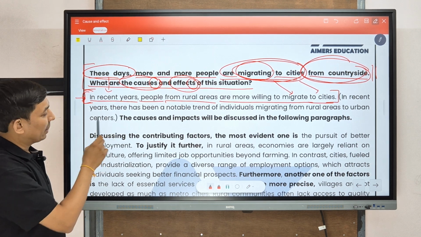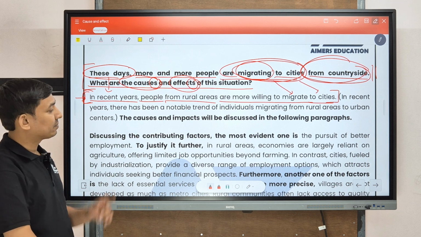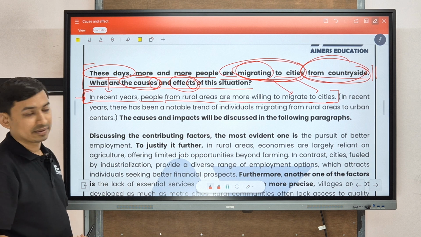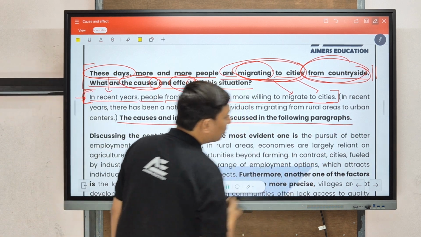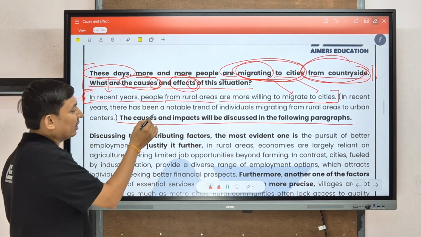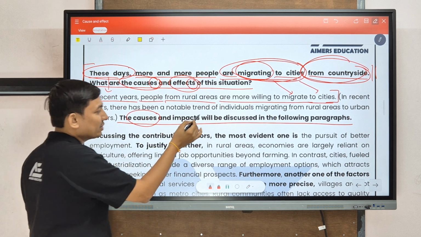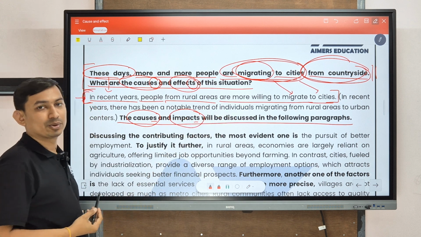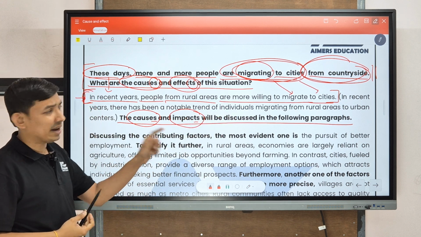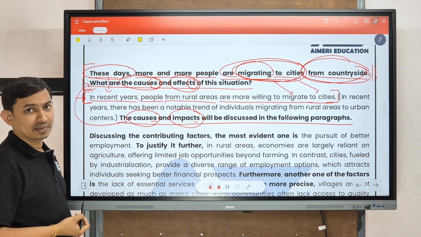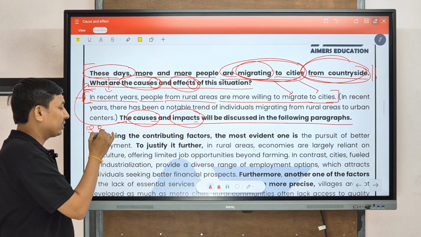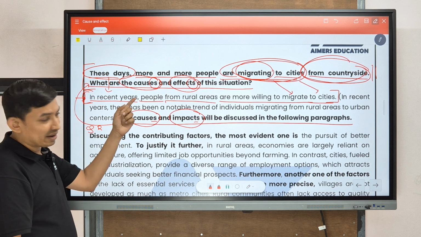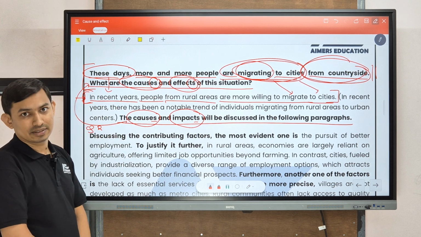So here we have written the thesis statement in bold. Read it. The causes and impacts will be discussed in the following paragraphs. Whenever you read this statement, you will automatically understand that here causes as well as impacts, in the plural form, will be discussed in the following paragraphs. So we are going to write the causes as well as impacts, which is the requirement of our essay. In other words, it is also called question referencing. So this is your introduction portion, in which we have done the paraphrase as well as written the thesis.